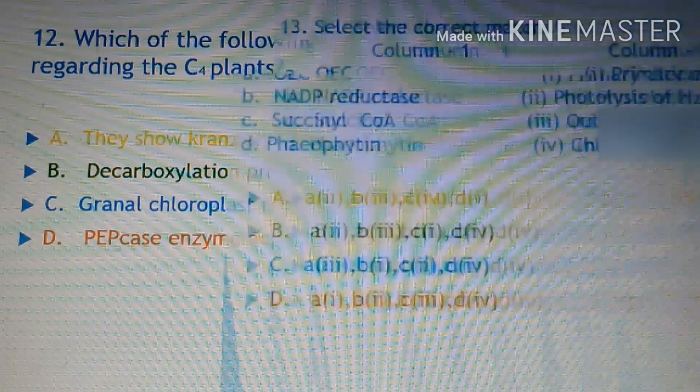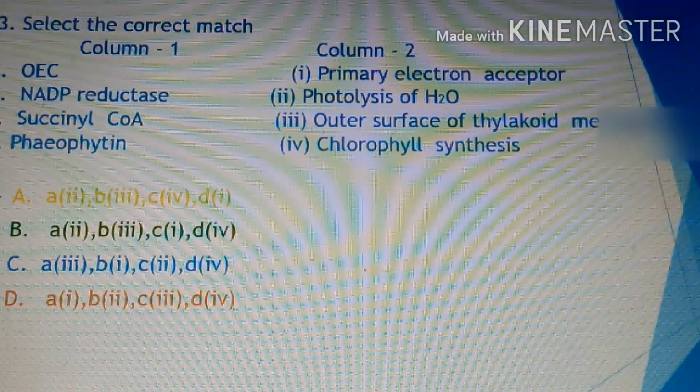Next, see the next question. This is again a matching type of question. The information related to this question was also explained by me in my quick recap photosynthesis video. You have to go to youtube.com, Mahadev Munde channel, and there you will find it. So OEC means oxygen evolving complex.